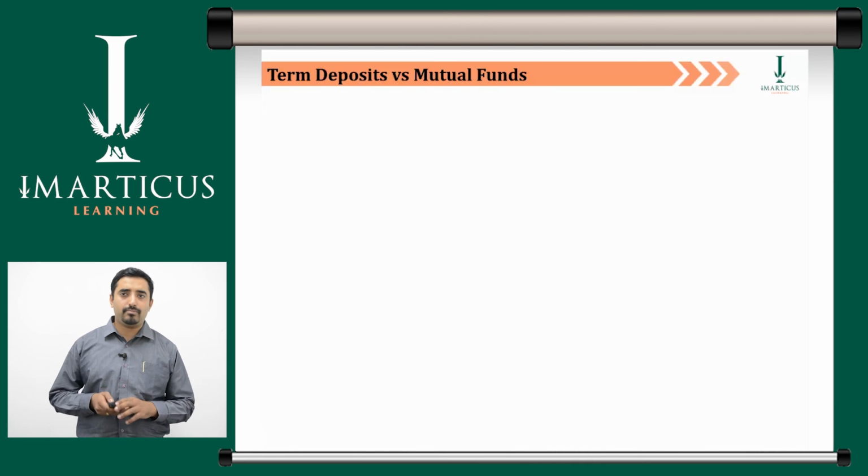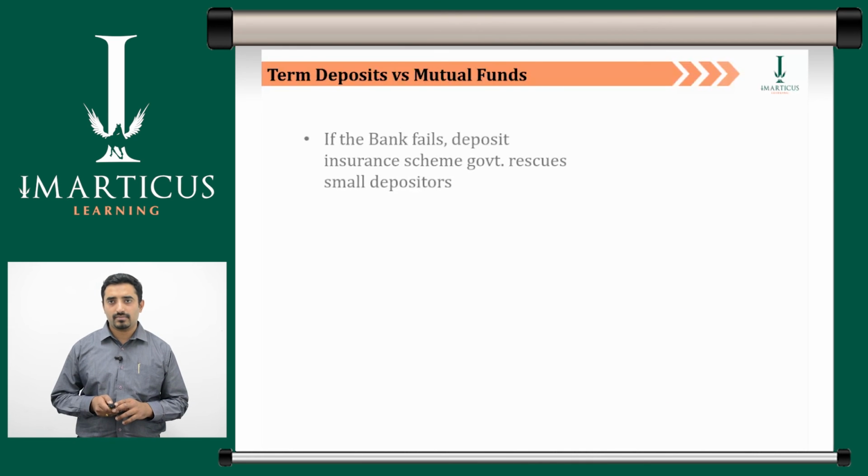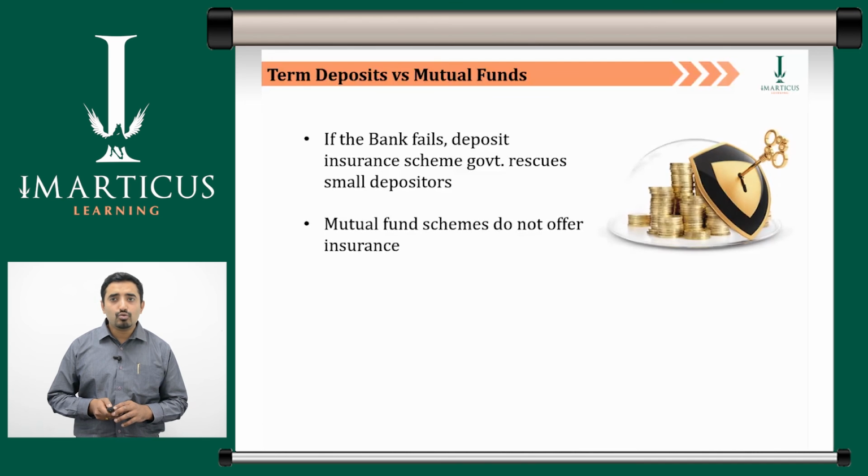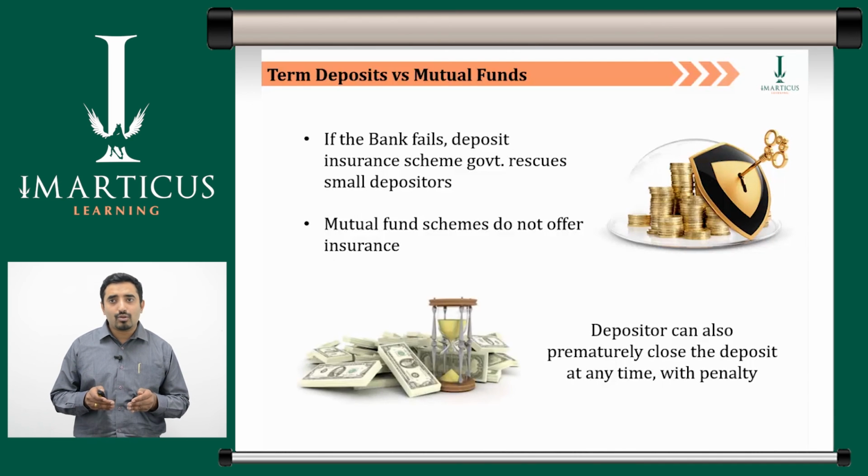So, let us compare mutual funds with term deposits. In the event that a bank fails, the deposit insurance scheme of the government comes to the rescue of small depositors, up to 1 lakh per depositor in a bank across branches. And this will be paid to the investor. Mutual fund schemes do not offer any such insurance. The depositor can also prematurely close the deposit at any time with penalty in order to meet liquidity requirements. This is there in mutual funds too.